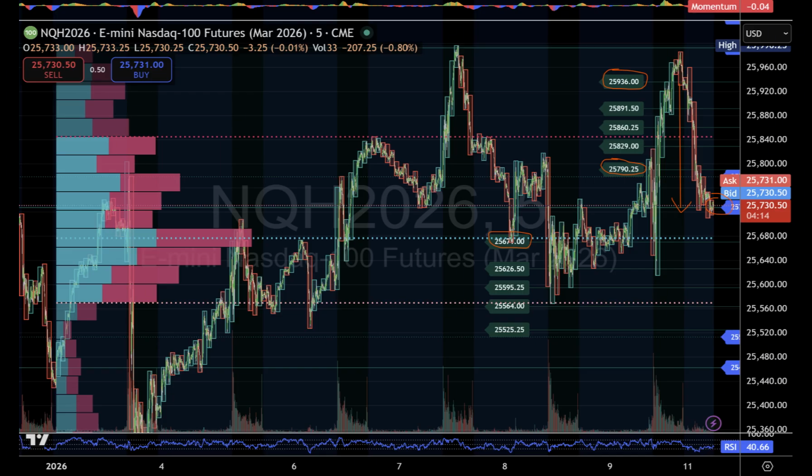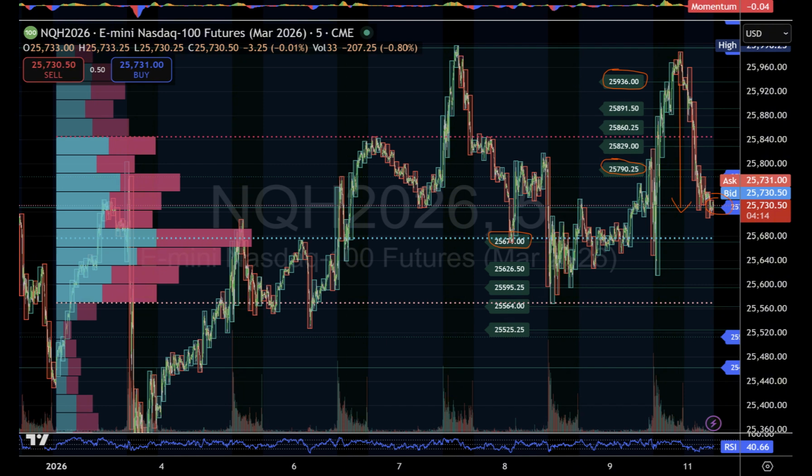If price holds above the central pivot, the Asia test becomes the base for a renewed push higher into the London and New York sessions. If price loses it, the market transitions from rotation into continuation, allowing the lower structure to take control.